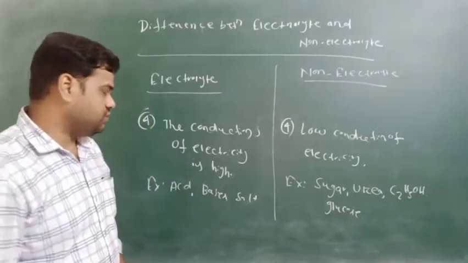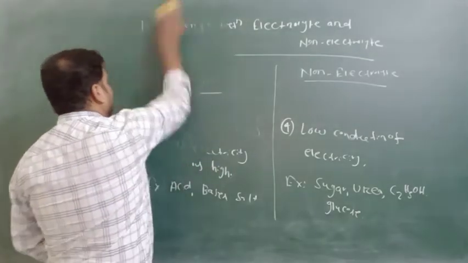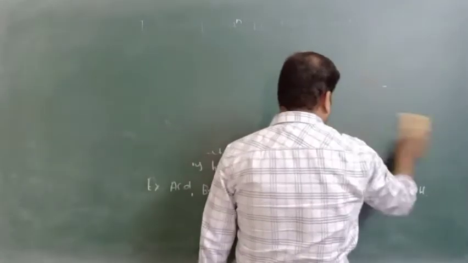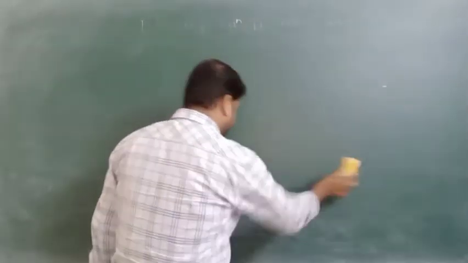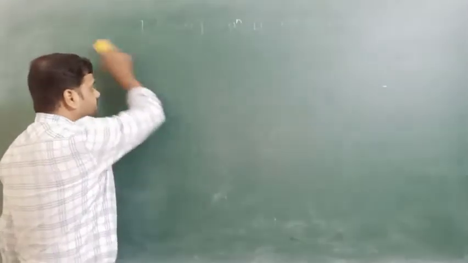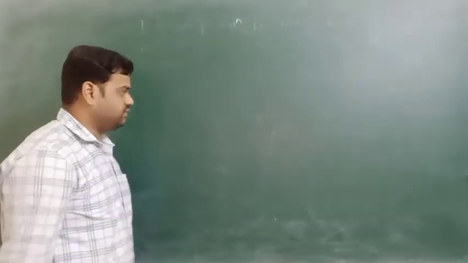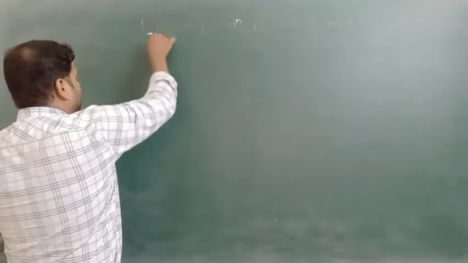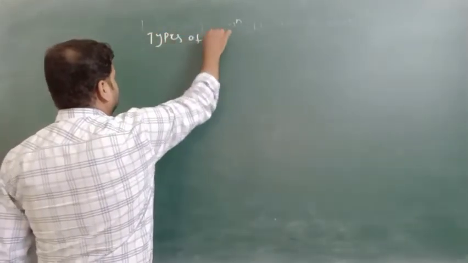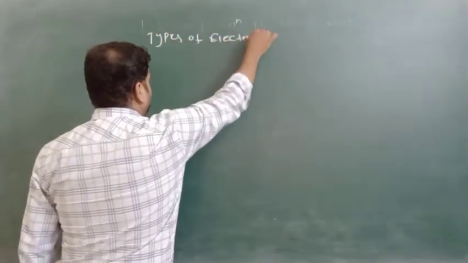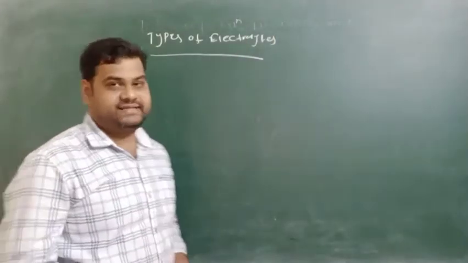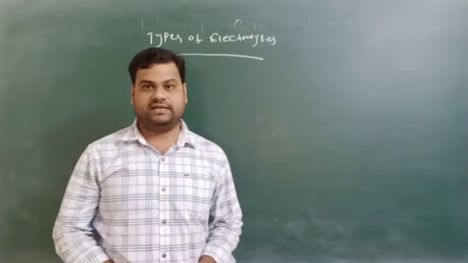Next, moving on to the next topic, that is types of electrolytes. Basically, in this chapter there is no use of the non-electrolytes. Maximum we can find the uses of electrolytes in our regular life also. So, types of electrolytes: how the electrolytes can be classified, and what types of electrolytes are found.